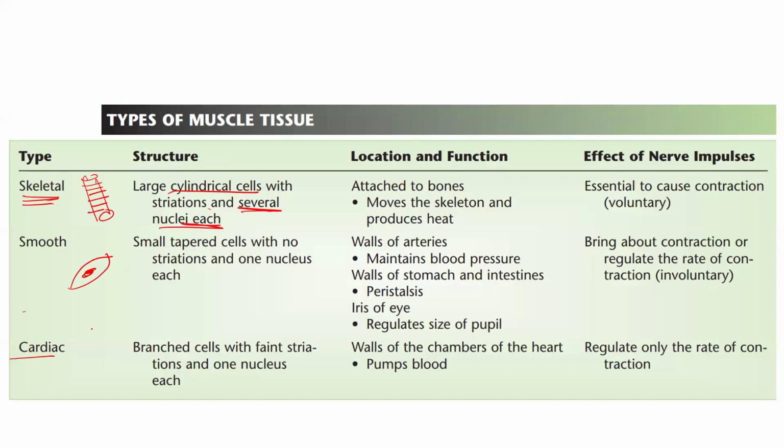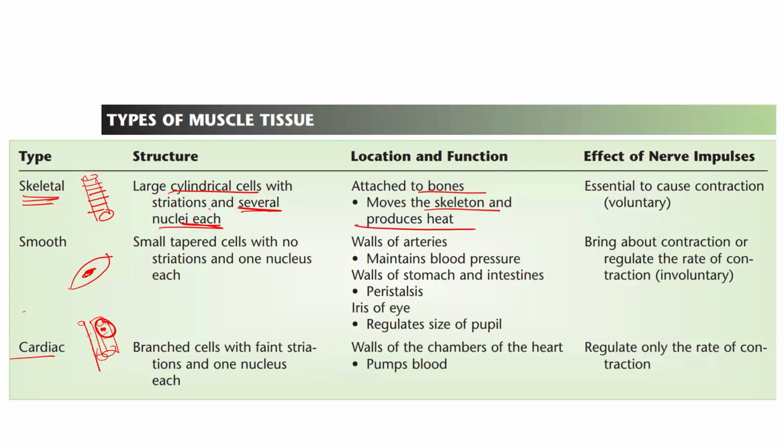And cardiac cells are again branched, but they have very faint striations. The striations are not as predominant as we see in skeletal muscles. One of the very important features that differ between skeletal and cardiac muscle is that the cardiac muscle has only one nucleus in each cell. Now, on the basis of location and function, skeletal muscles are attached to bones. They help in the movement of the skeleton and produce heat.